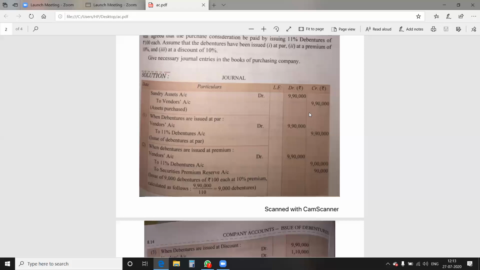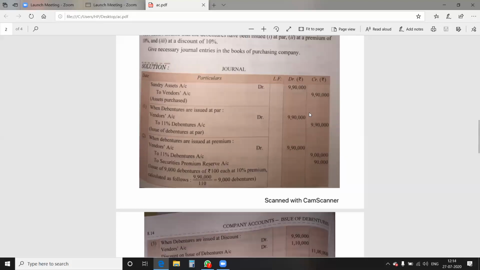Again, the vendor account, it will be 9,90,000, as you credited the vendor account at the time of purchase 9,90,000. Now it will be debited 9,90,000. Now the question arises, in 11% debenture, what is to be mentioned? 9,000 debentures multiplied by 100 each. After that, in security premium reserve, 9,000 debentures into 10 rupees each. In this way, debenture issued at premium is to be done.